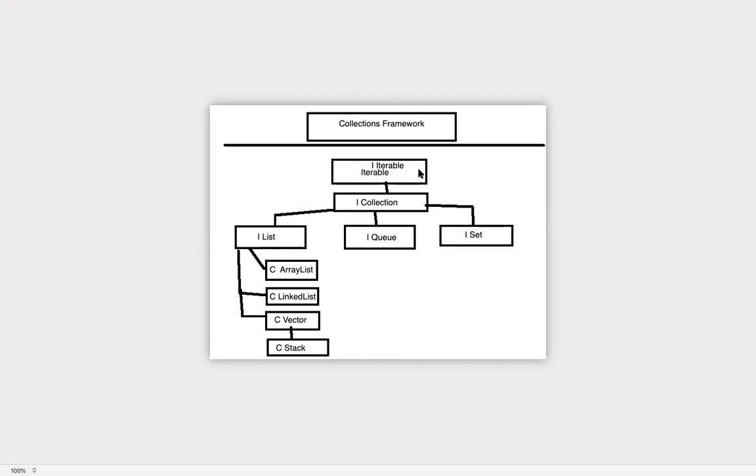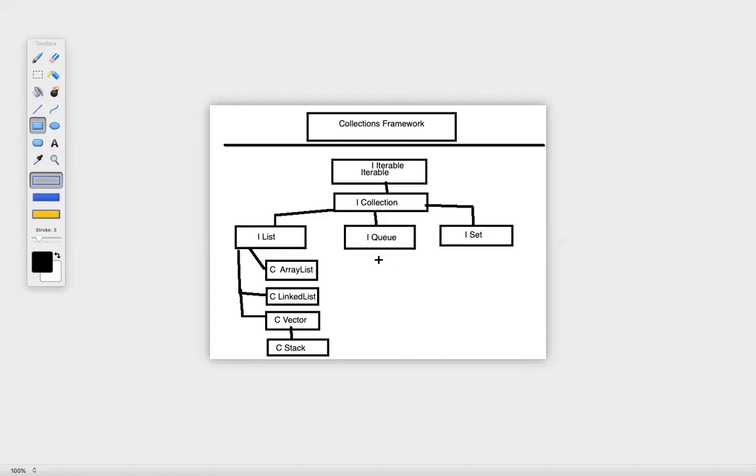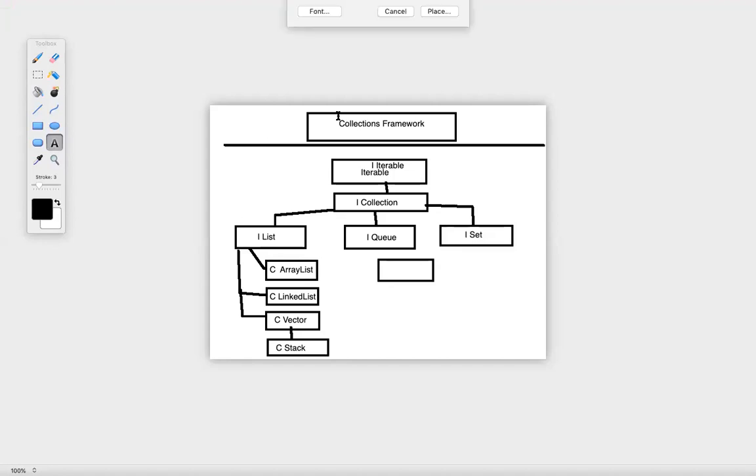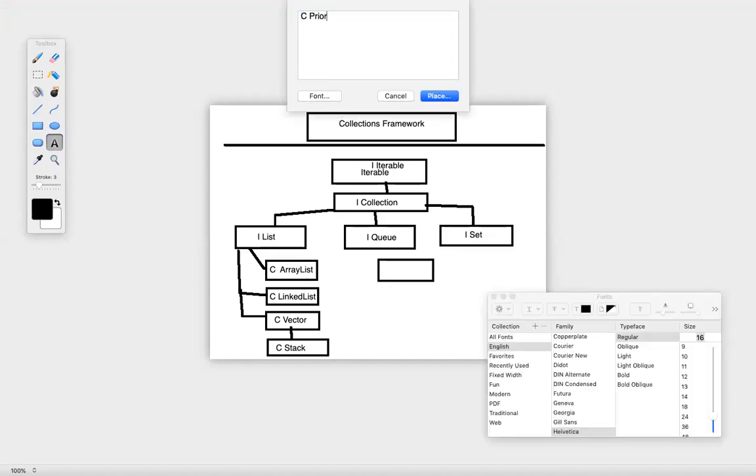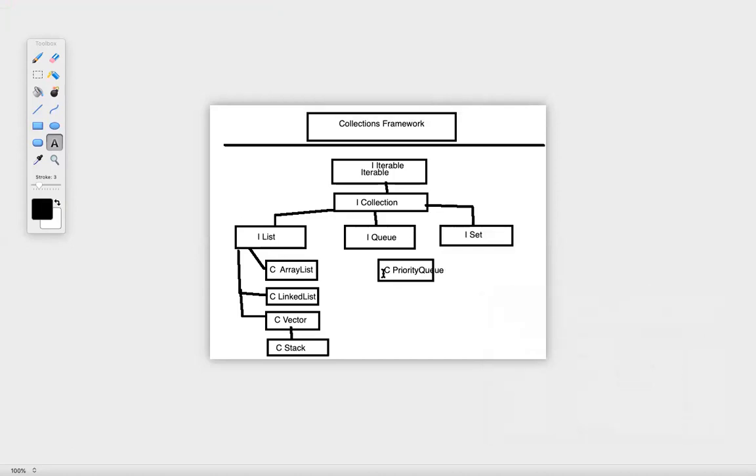Now in queue, we have one class directly called priority queue. So I'll write a class called priority queue. This is a class, and it is directly implementing an interface. Simple. In queue, we have a class priority queue, which directly implements an interface.